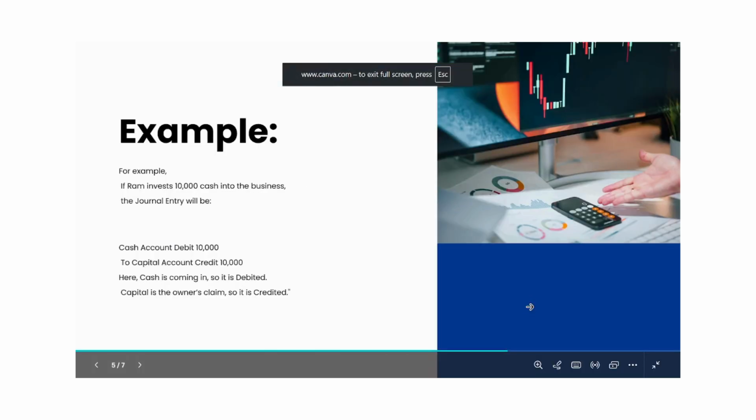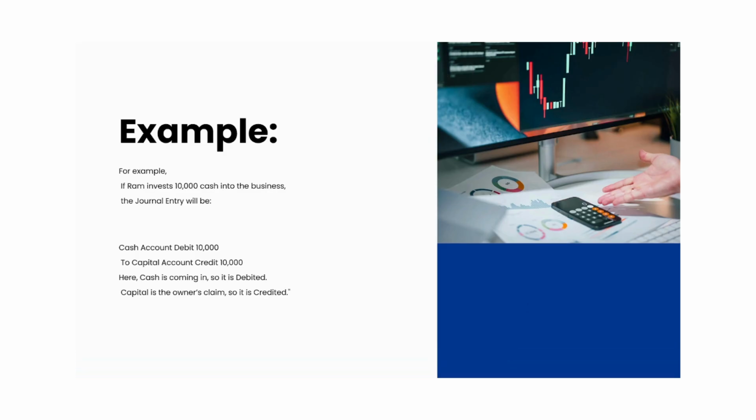Now let's look at an example. If Ram invests 10,000 cash into the business, what will be the journal entry? Let's simplify and clarify it. Ram invests 10,000 cash into the business. Always remember that we record transactions according to the company, not according to the person. Here the cash is coming into the business, so for that reason we debit the cash account.